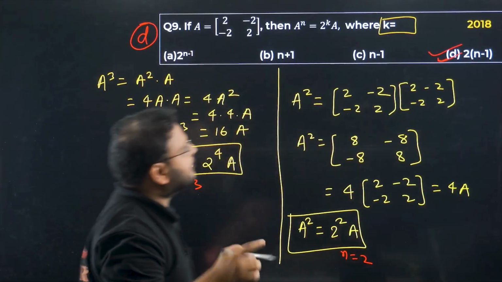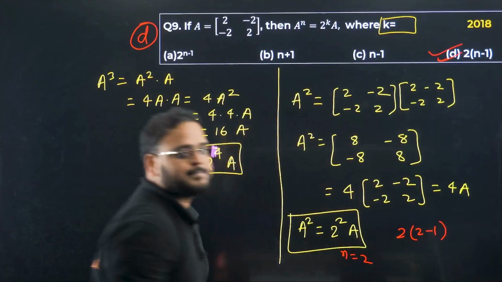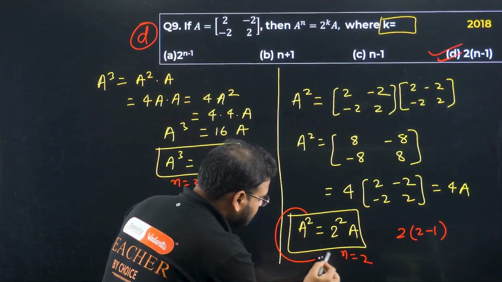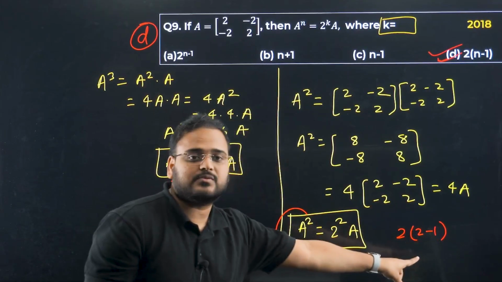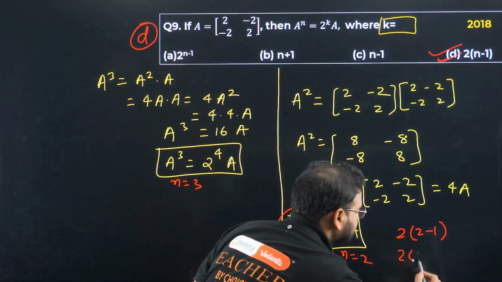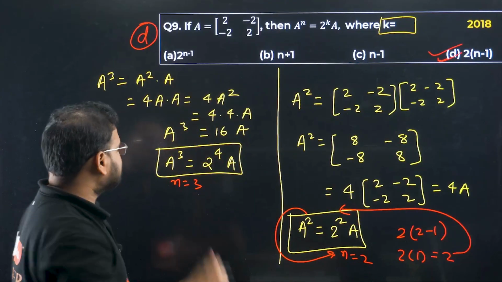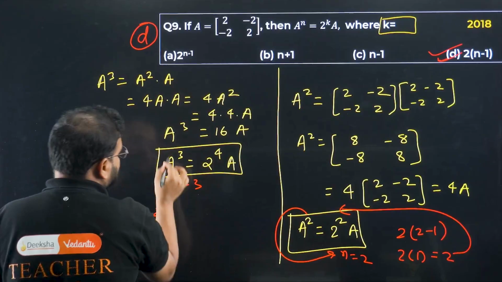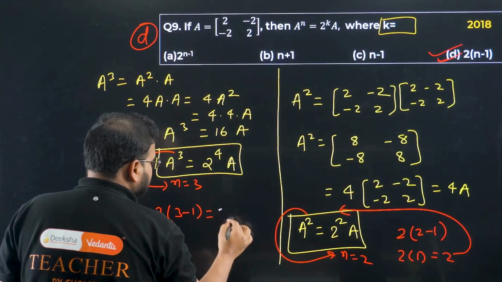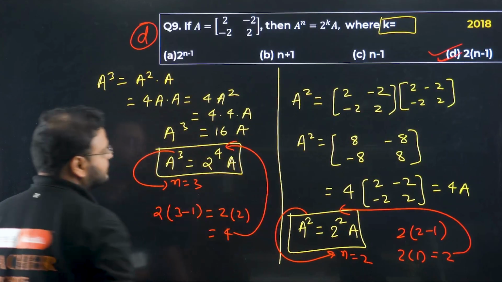2 times of n minus 1. Put it here: 2 times of 2 minus 1. How much is that? n is 2 here, in the power 2. So 2 times of 2 minus 1, 2 minus 1 is 1, and 1 into 2 is 2. That's what we have as the power here. Yes or no? Yes. Same way, n as 3 comes from here, and we get 2 times of 3 minus 1, which is 2 times 2. How much is this? 4. And this 4 is what we are getting here.